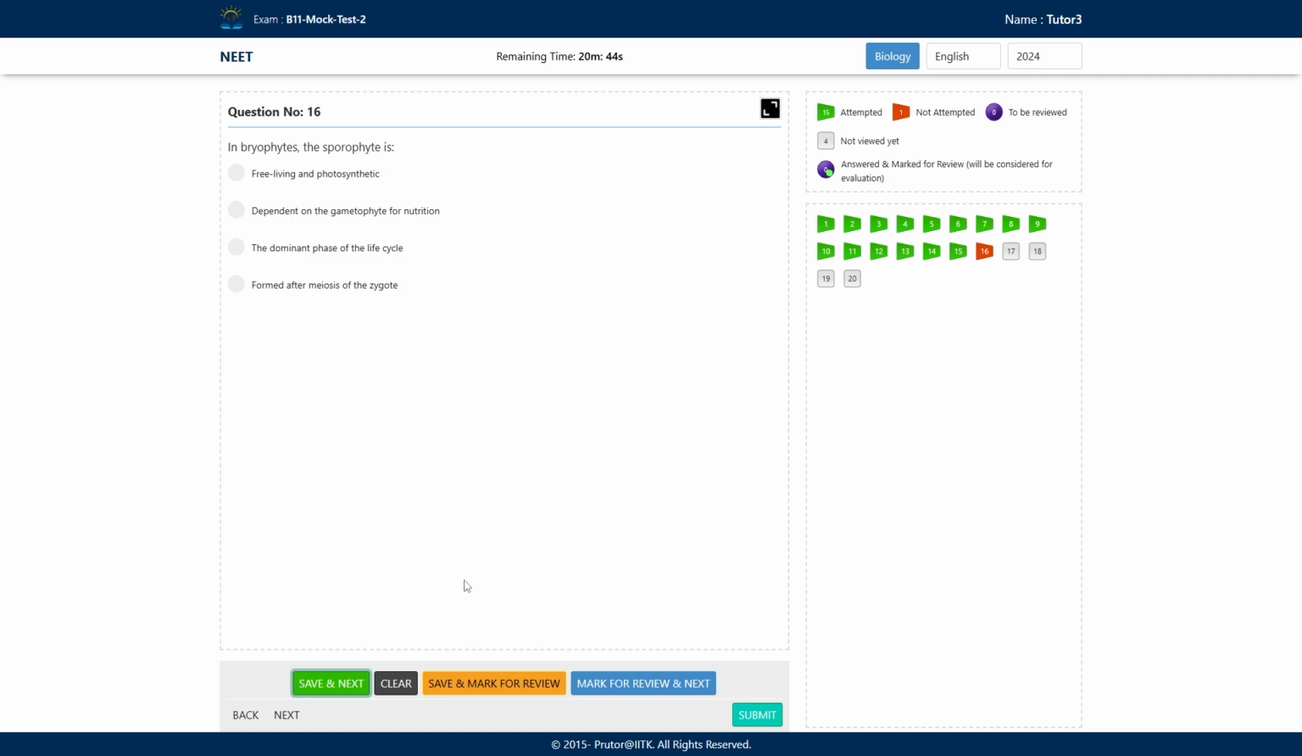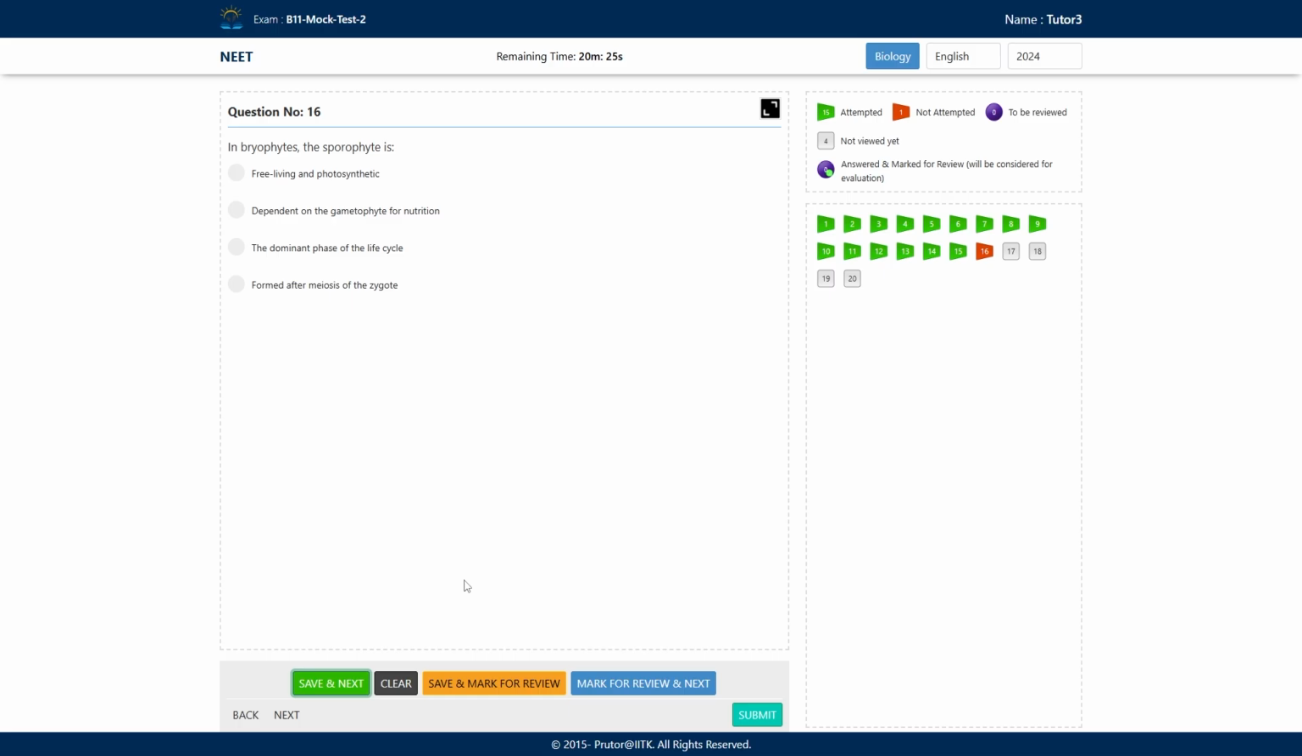In bryophytes, the sporophyte is: A, free living and photosynthetic; B, dependent on the gametophyte for nutrition; C, the dominant phase of the life cycle; D, formed after the meiosis of the zygote. So which is the correct answer?